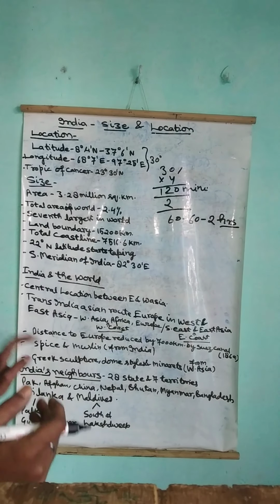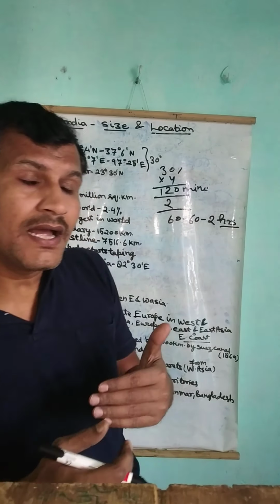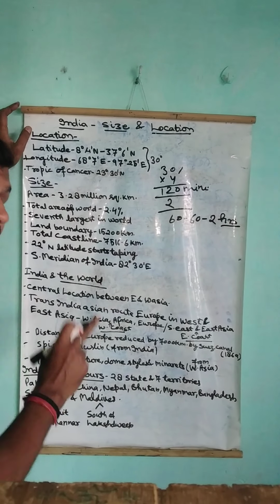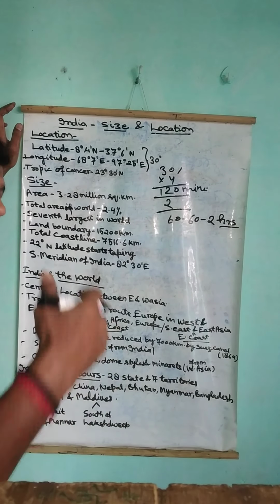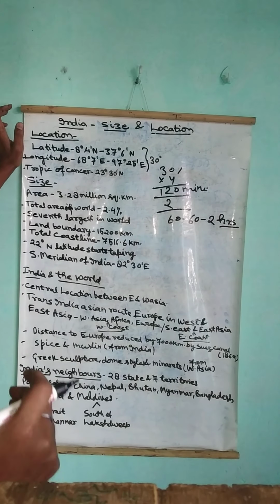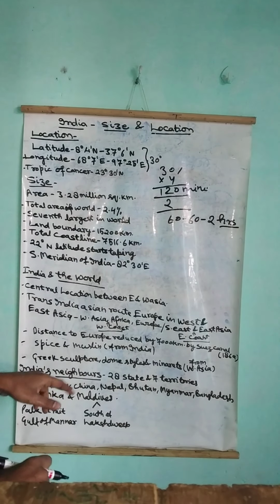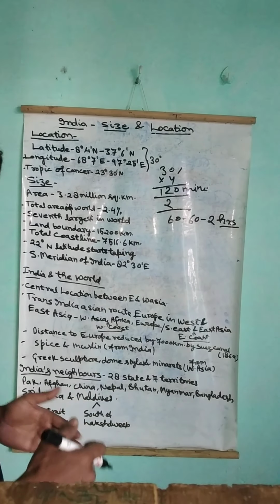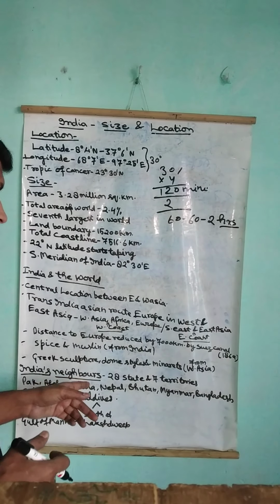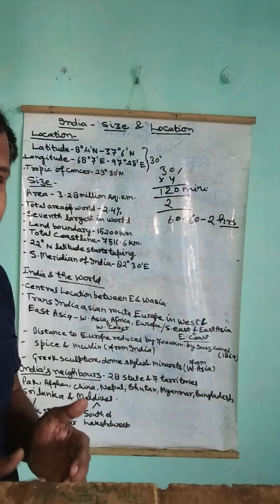The next thing is, it doesn't mean that India only gave everything to other countries. India also gained from others, from the Greek countries. The making of the dome is obtained from Greek sculpture. And the next is minarets. These all are gained from West Asia. Okay. What India gave? Spices and muslin and other merchandise. And what India got, that is the dome style and minarets of West Asia.